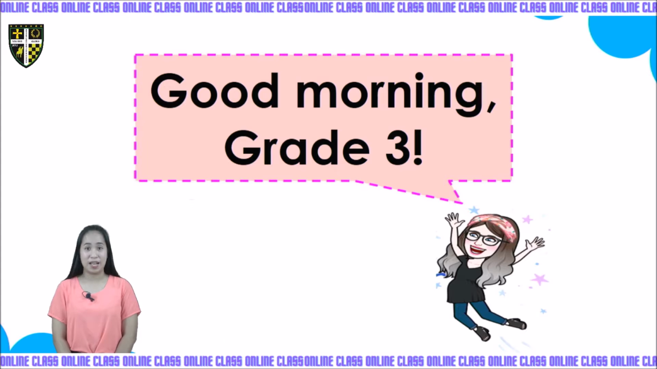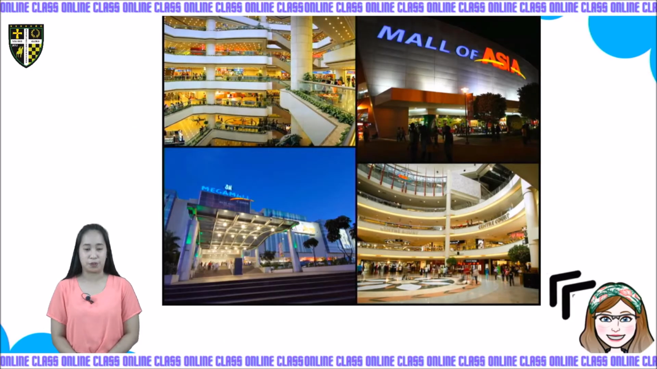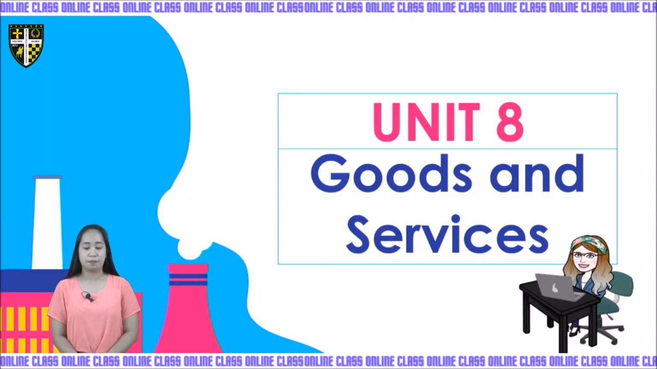So again, good morning, grade 3. So I have here a picture. So what can you see in this picture? Very good. It is a mall. So what do you do in the mall? What do we usually do in the mall? Okay, we buy things that we need for ourselves. So our lesson for today is Unit 8, Goods and Services.